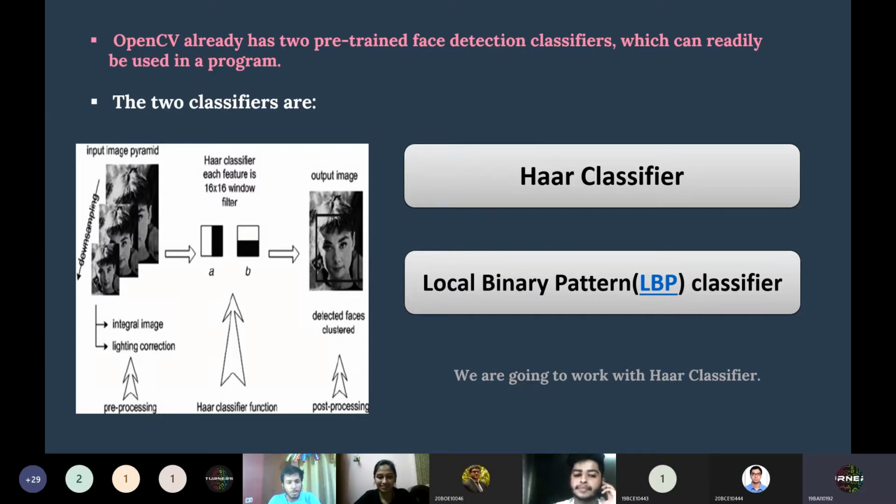Okay, moving ahead, talking about the existing classifiers. You can see here, OpenCV already has two pre-trained face detection classifiers. Back in 2001, Viola and Jones, two scientists, proposed the first ever object detection framework for real-time face detection in video footage. At that time, the idea of these two classifiers emerged. One is the HAAR classifier and the other is the LBP classifier.